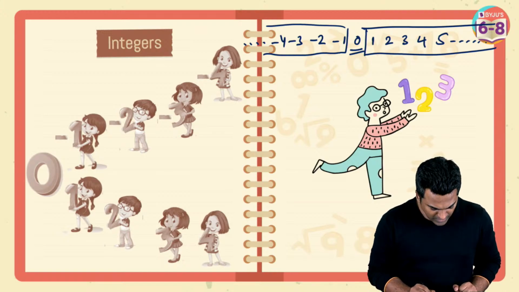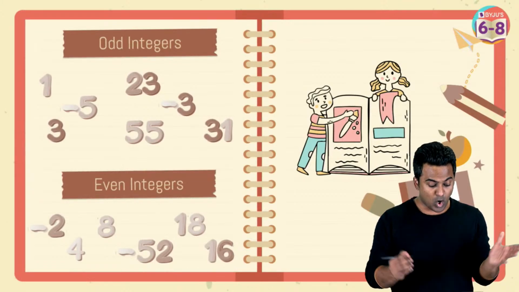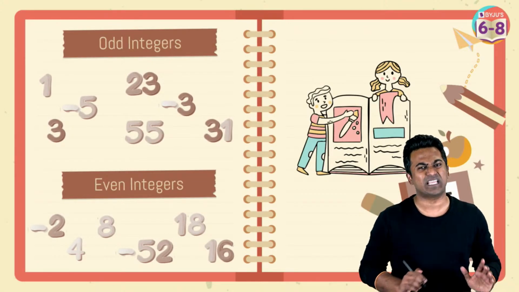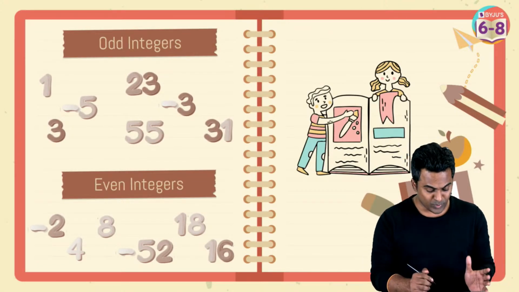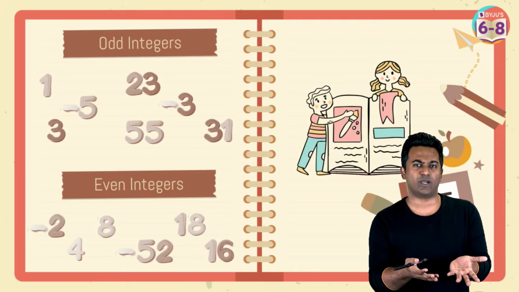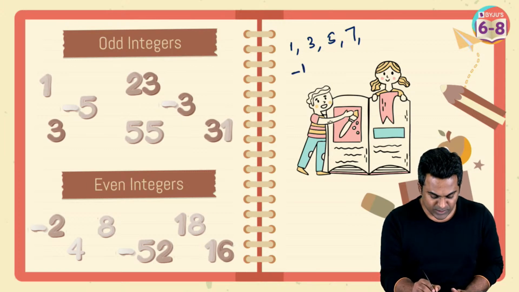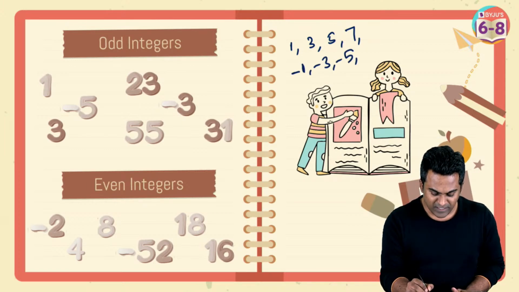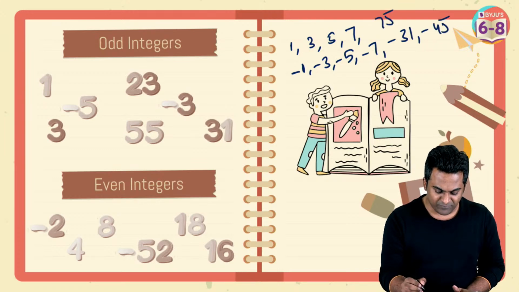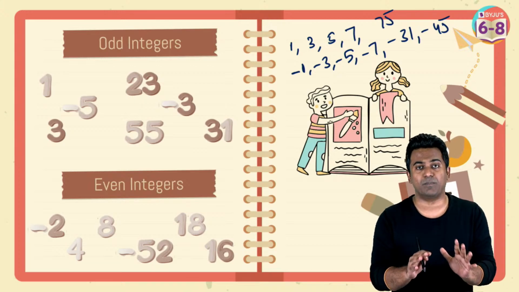Moving on from the definition of integers to the next part, which is odd integers and even integers. Again, there is a crucial element to be remembered here as well. Odd integers are integers which are not divisible by 2, for example 1, 3, 5, 7. Even the negative integers will count here: -1, -3, -5, -7, -31, -45, 75. All of these are odd because they are not perfectly divisible by 2.